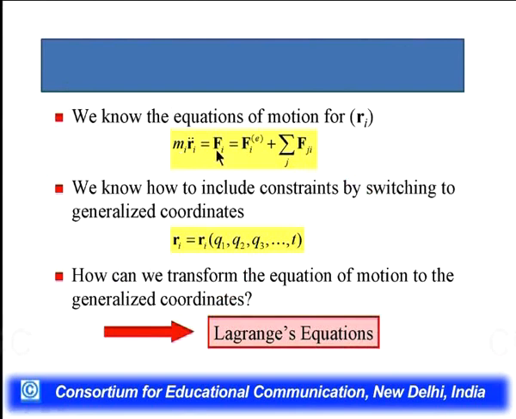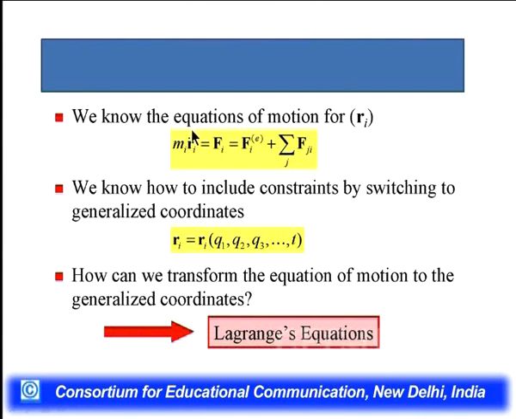Now from the previous equation we have Mi Ri. This is a very common equation in classical mechanics. We define the force exerted on the ith particle, which is Mi Ri double dot equal to Fi(E) plus the sum of Fji, where Fi(E) is the external force exerted on the ith particle, and Fji is the force exerted by the jth particle on the ith particle. And now we can include the constraint in the previous equation by switching to the generalized coordinates, where we replace Ri with Ri(q1, q2, q3, t).